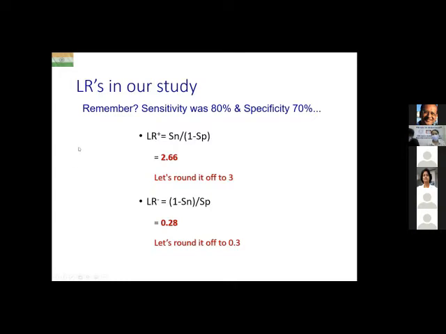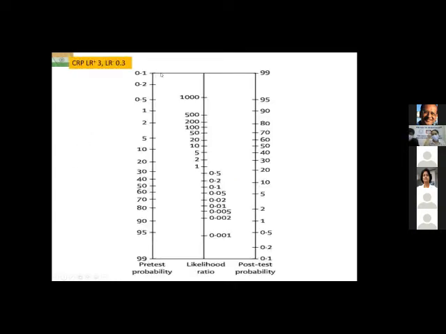Okay, so this is the famous Fagan's nomogram. So somebody called Fagan published this famous nomogram that goes after his name in the NEJM, I think somewhere in the 1970s or 80s. What does this nomogram consist of? So there are three vertical lines.